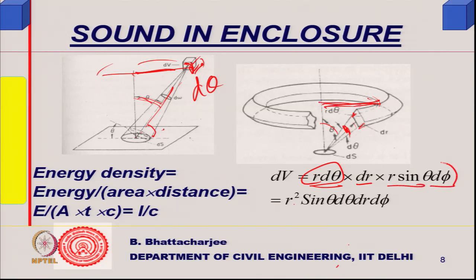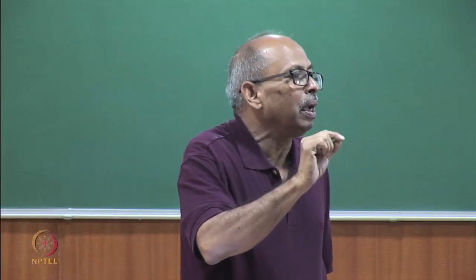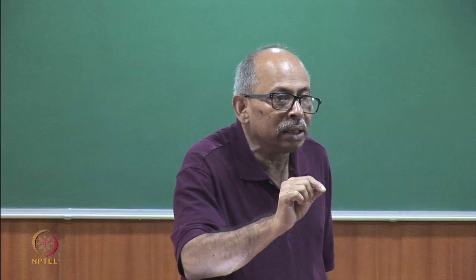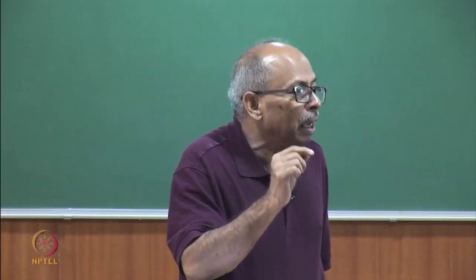So, r sin theta d phi, because I am taking a ring from the circle, volumetric, having its sizes defined by dr along this direction. A ring will have three dimensions, isn't it?